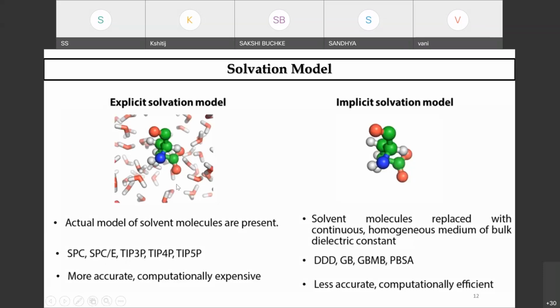It is computationally expensive, but gives you more accurate result when we do the explicit solvation. When we do the implicit solvation, you have GBB, GMB, GBMB, a PBSA solvation, wherein you have continuous homogeneous medium of the bulk dielectric constant medium. It is less accurate than the explicit solvation system.